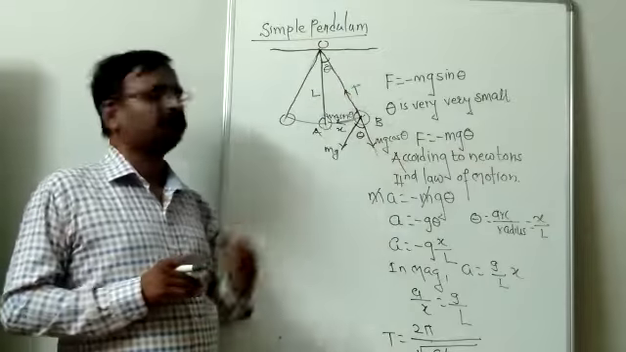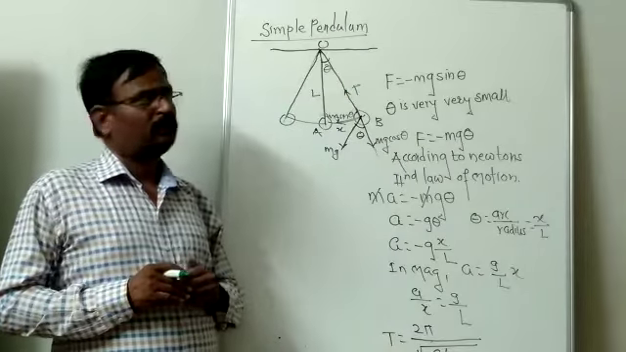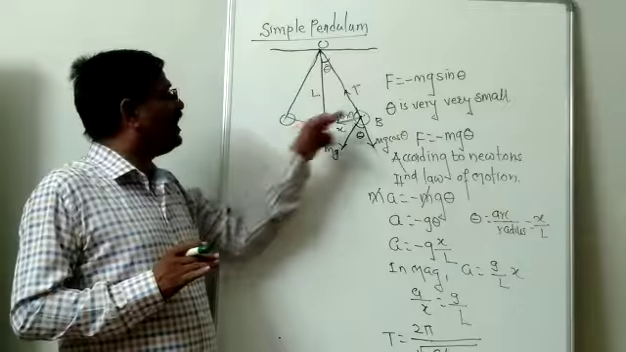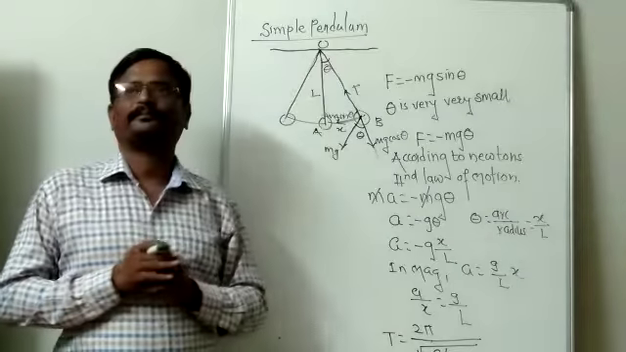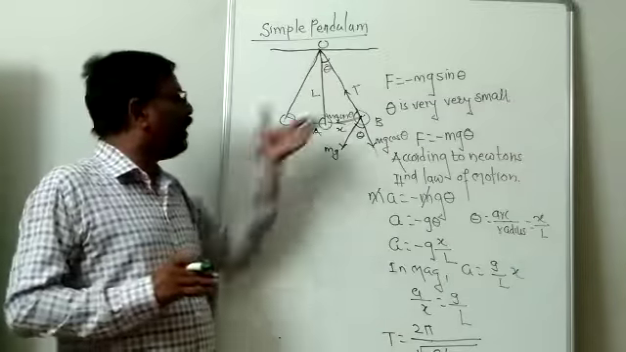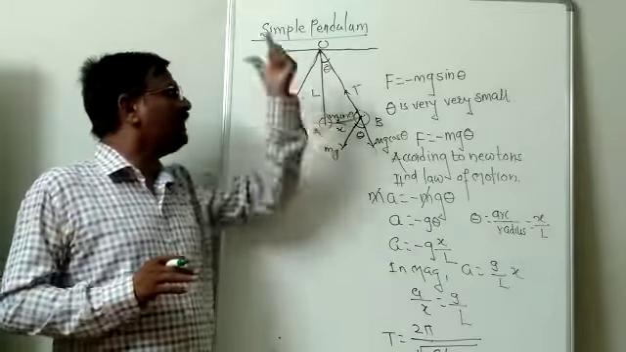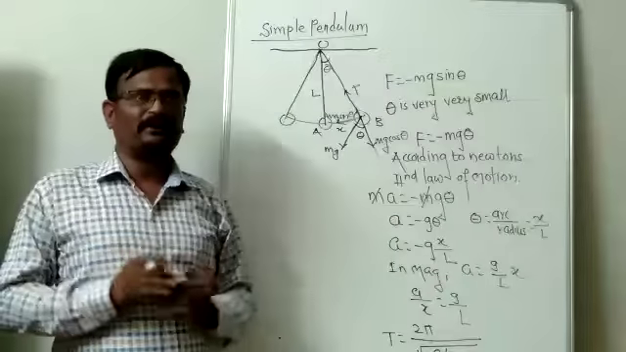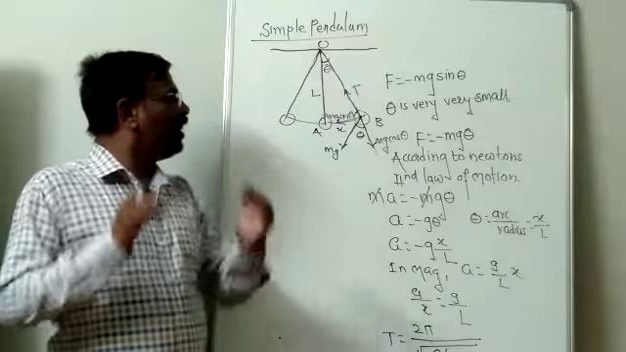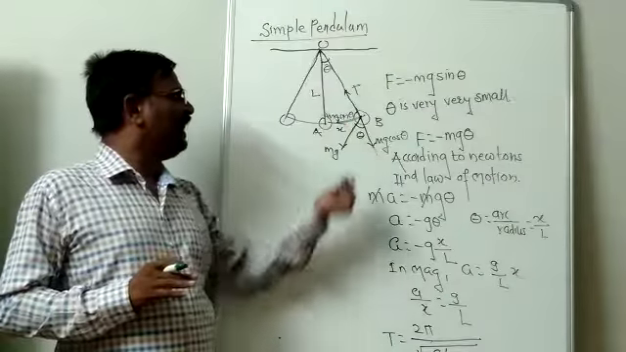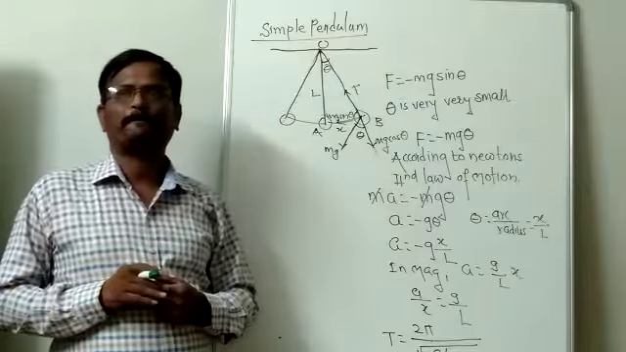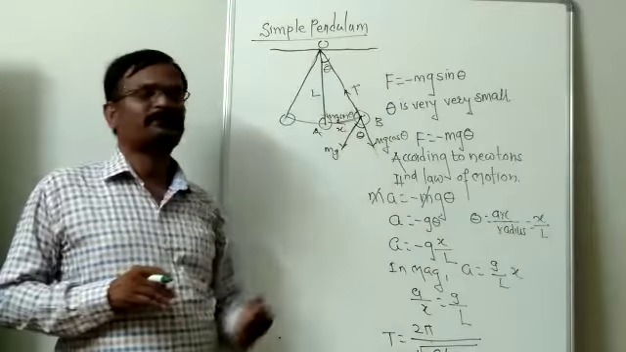mg. This mg can be resolved into two components. This weight of the bob can be resolved into how many components? Two components. Which are those? mg sin theta and mg cos theta. These are the two components.